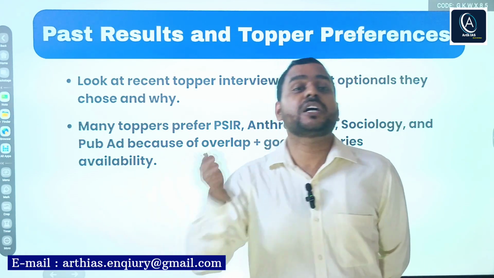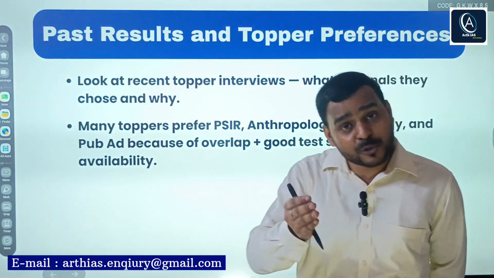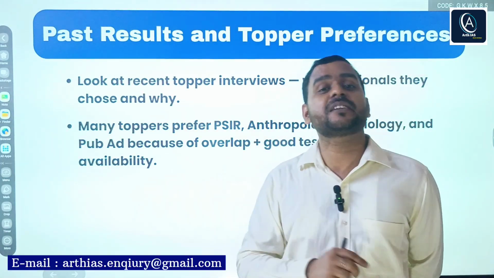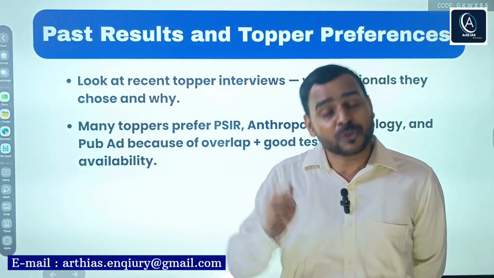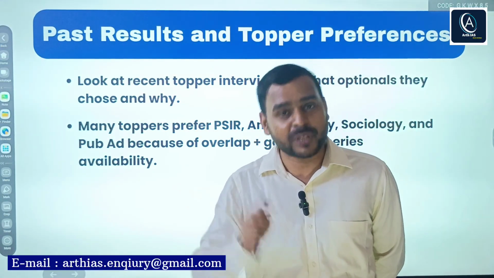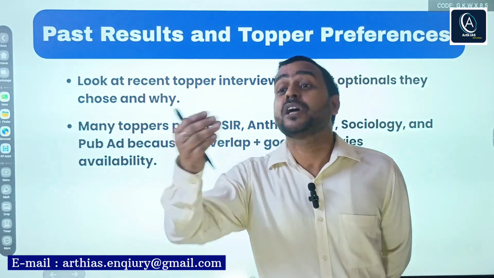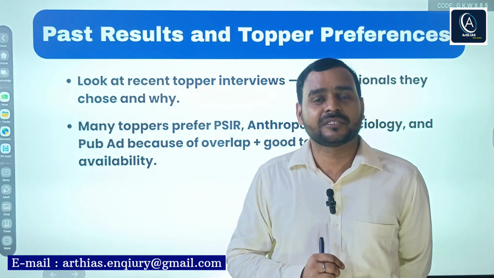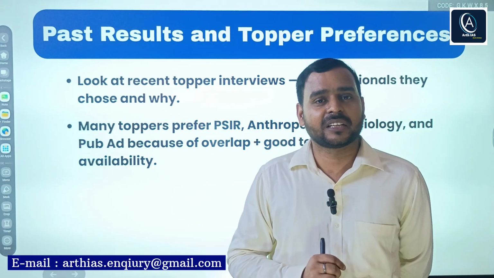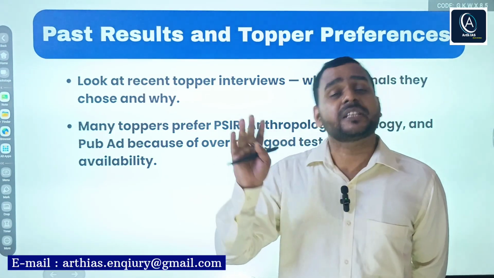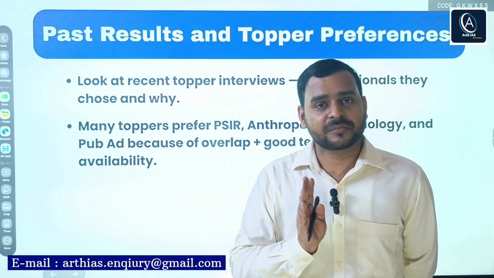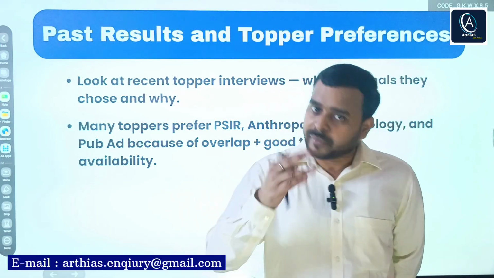Some students from a commerce background have also opted for political science and international relations. So it is your interest, whether you are able to apply it and grasp it. Though certain things matter, for example, academic background matters. Interest matters.